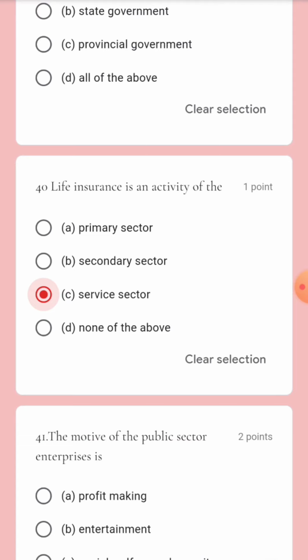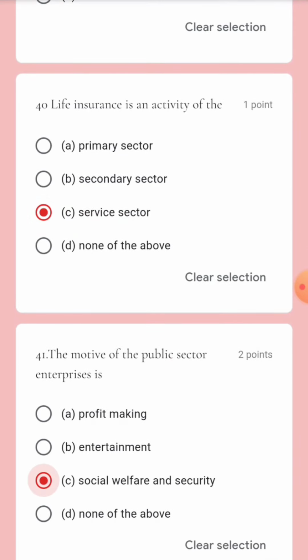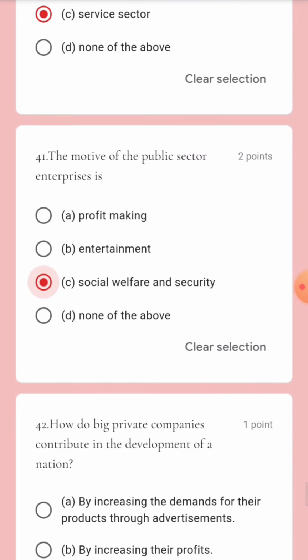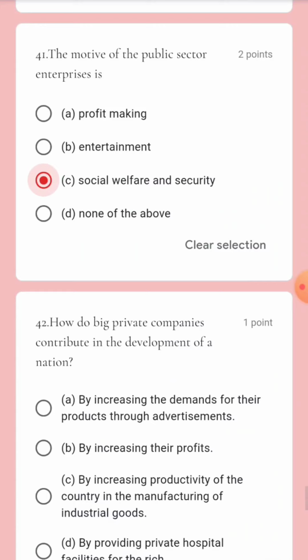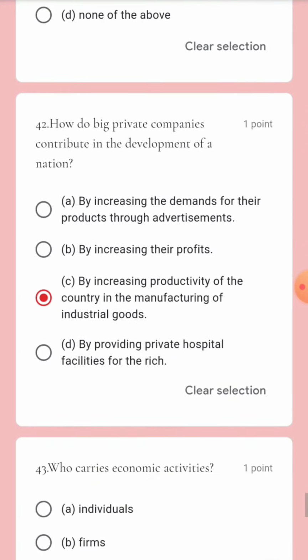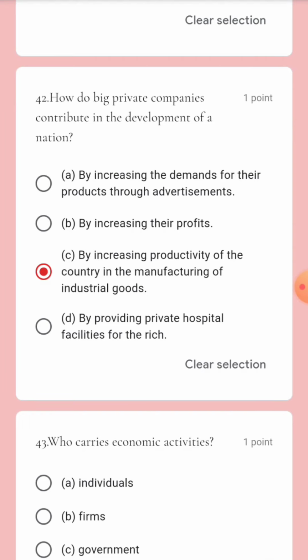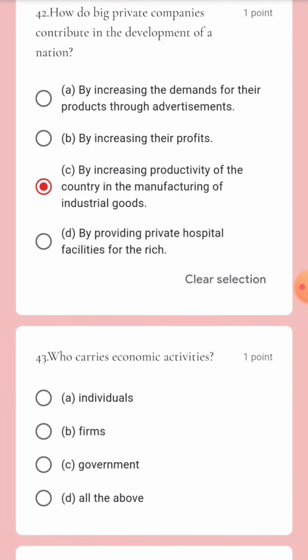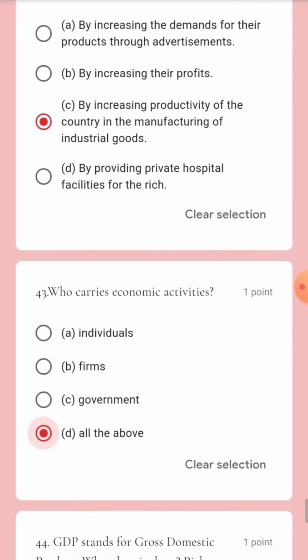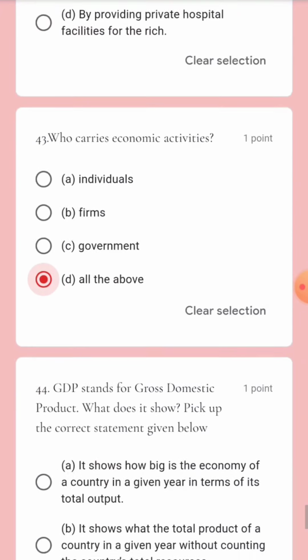The motive of the public sector enterprise is social welfare and security. How do big private companies contribute in the development of a nation? By increasing productivity of the country in the manufacturing of industrial goods. Who carries economic activities? Individual, firm, government. Which means option number D is the right answer, all of the above.